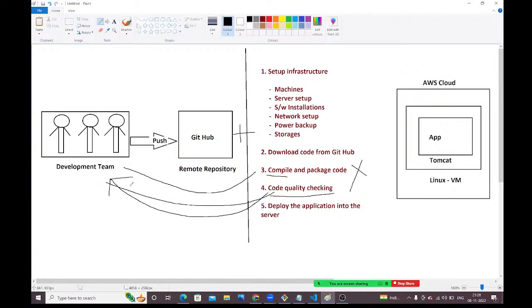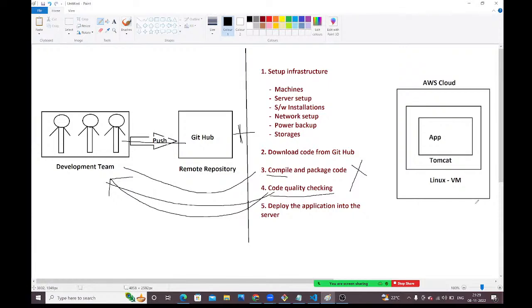Once they fix those issues, they will push the code into the GitHub repository again. Again, our operations team is going to download the code, run the build, package and everything, and check the code quality. Then they will deploy the application into the server. Here, both teams should work collaboratively. Then only can we deliver the quality product to the client, guys.